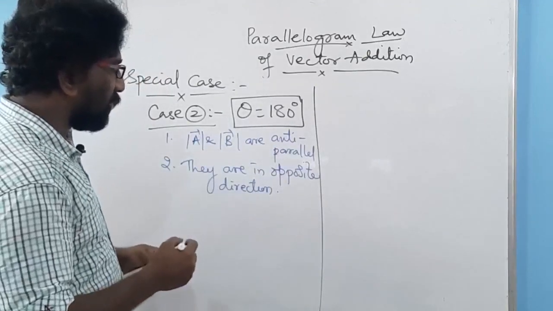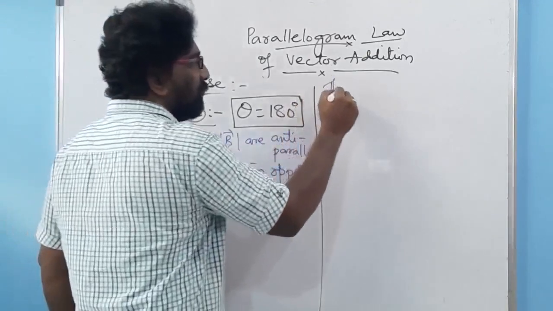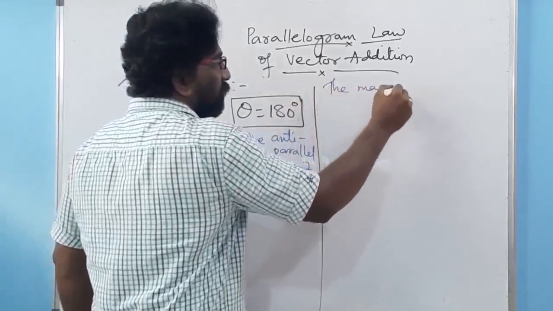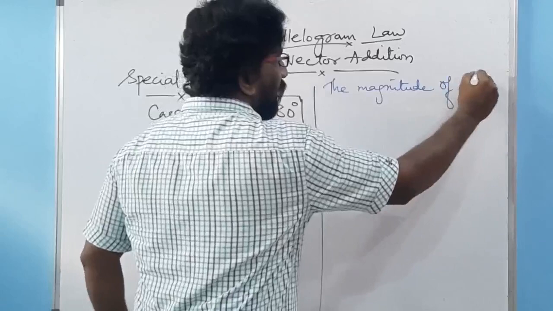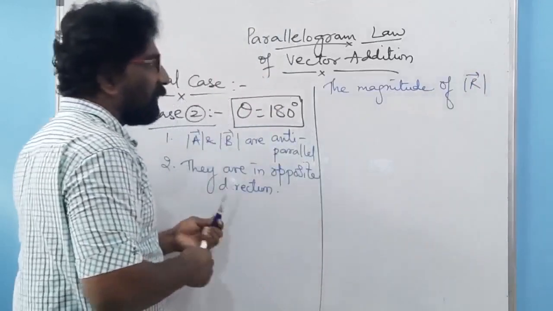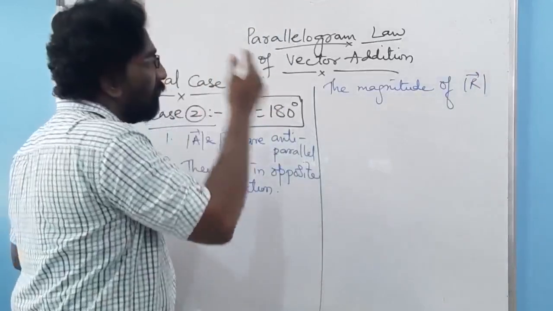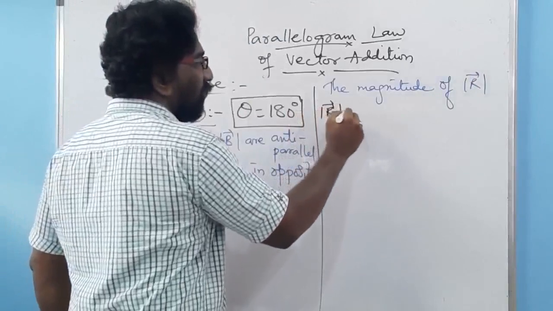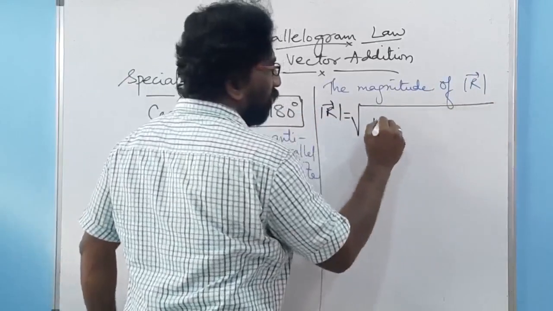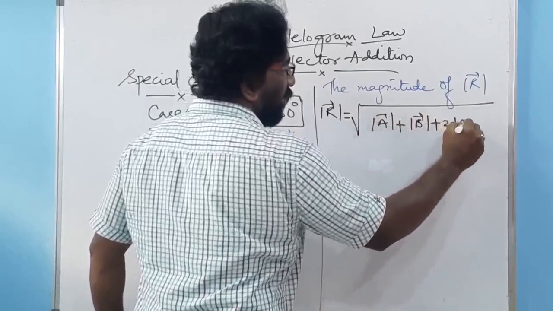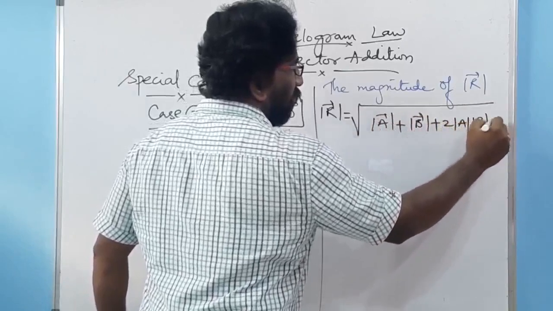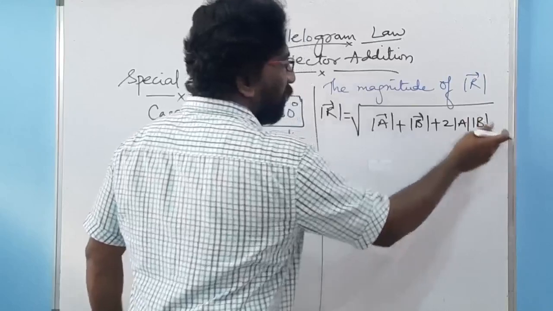So let us see now the magnitude. The magnitude of vector R, just now we have seen the formula: R equal to under root of A squared plus B squared plus 2AB cos theta.